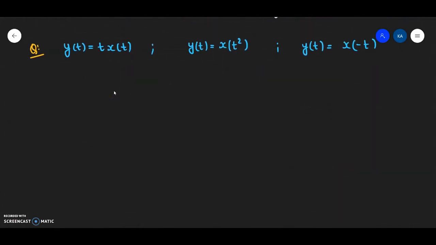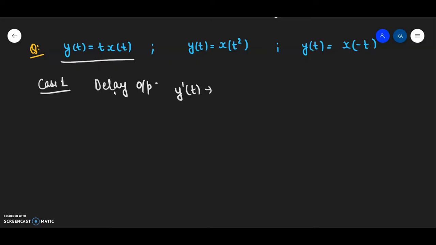Let us take the very first example. Now the question says I am given a system y(t) is equal to t x(t). Now just check how I am solving these questions. You have to follow the same procedure. Case 1 of my diagram was saying that I have to simply delay the output. I am representing the delayed output as y dash t.